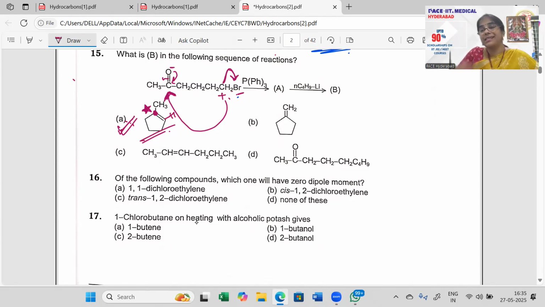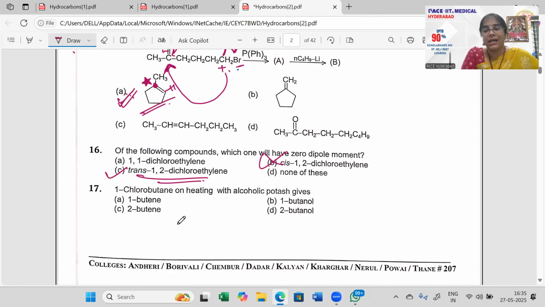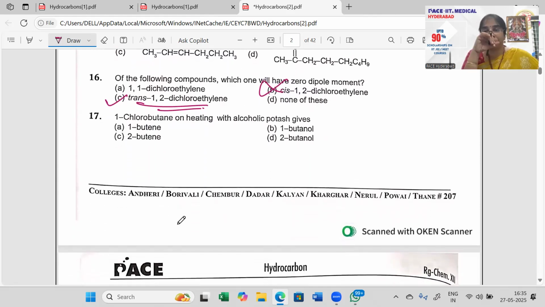Otherwise you have cis forms. Cis is always on one side. One side if you have stretch, so the molecule will have a dipole moment shown. One side opposite and one side this. So trans product, cis cannot be definitely trans. 1, 2 dichloroethylene will have a zero dipole moment.